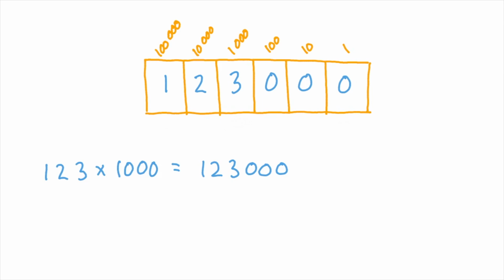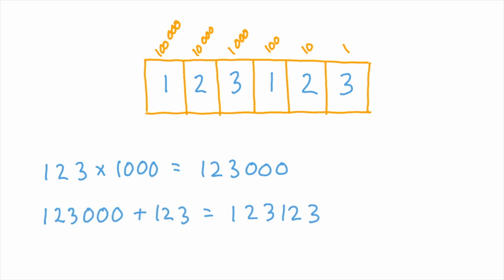Now if I add my original number again, I get 123,123. So what I've done is taken my original number, multiplied it by 1,000, and then added another one. I've got 1,001 of those numbers.